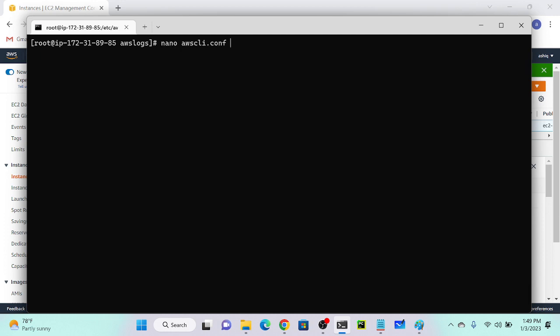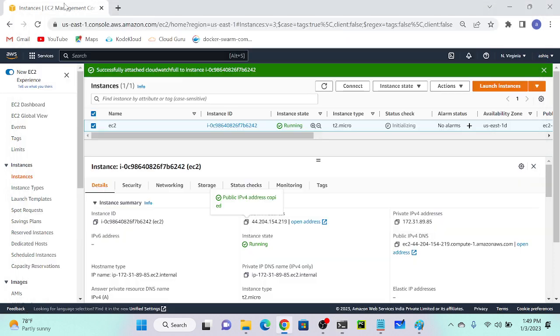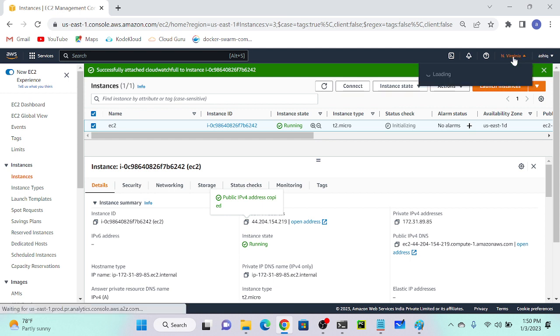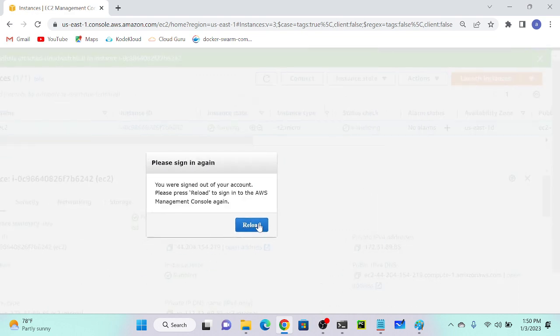First you have to open this file, awscli.conf. Here you can see plugins cwlogs equal to cwlogs, and beneath it you have the option region us-east-1. Suppose you created this virtual machine in any region apart from us-east-1, you have to go to this file and change the region code. Let's consider you created the virtual machine in the Mumbai region, then what do you have to mention over here? Not Mumbai, ap-south-1 you have to mention. If I go to my region list, you will be able to find the region code over here: Mumbai is equal to ap-south-1.